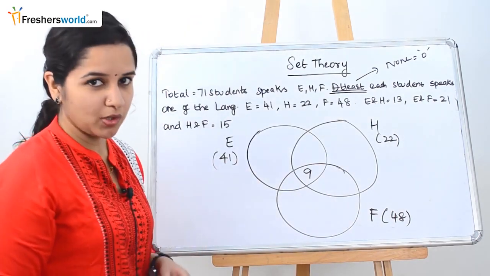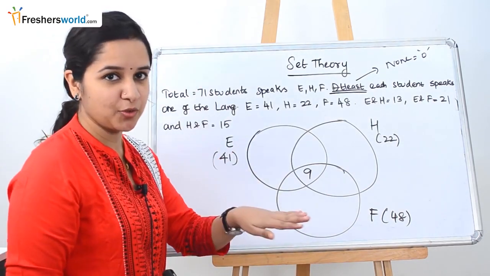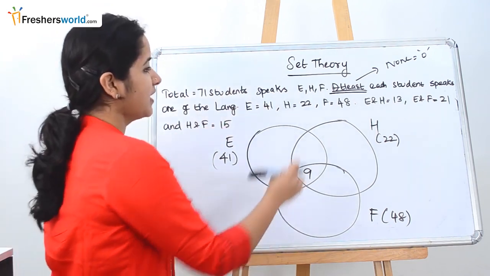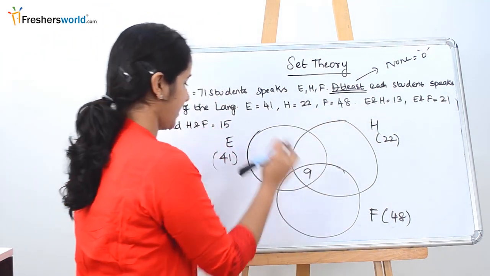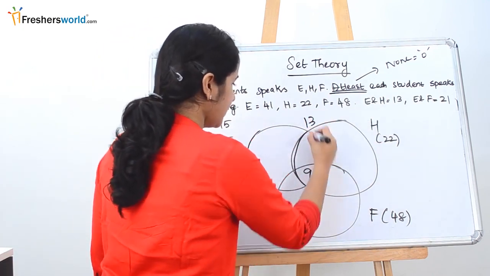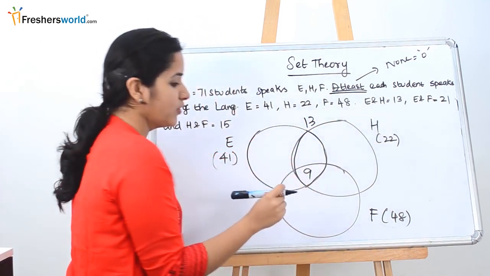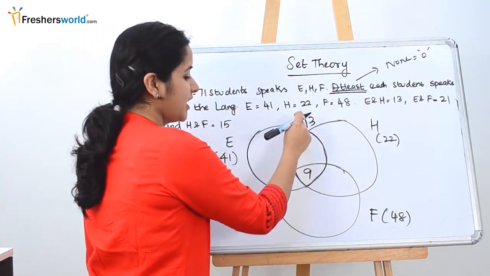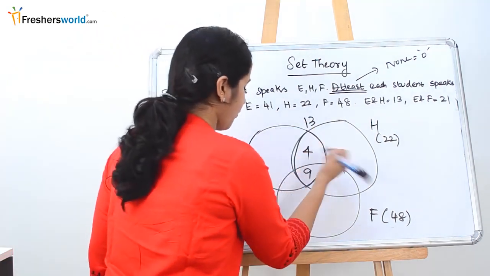So how did we solve last time? We went from the back of the question to the front. So we will start going from the back. So English and Hindi is 13. So the overall circle that they are telling is 13. So we know that the people who speak all the three languages is 9. So 13 minus 9 is nothing but 4.